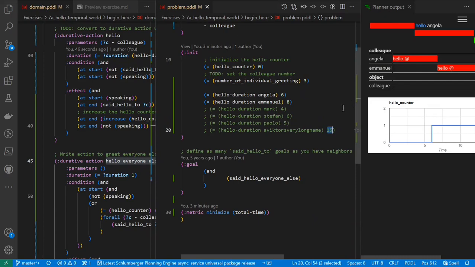So with that, I'll stop here, and we have just one more hello world to go, but that one will be the numerically most interesting one. So see you there.